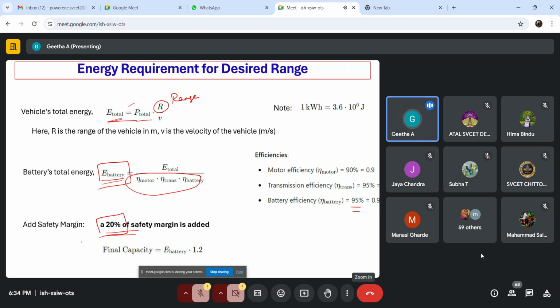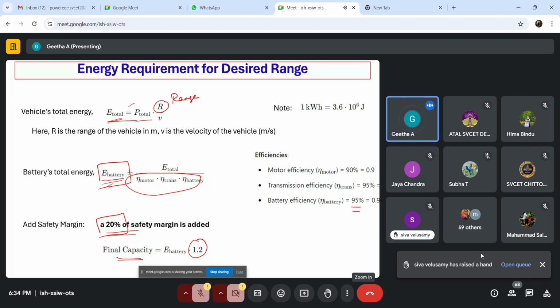So usually we consider 20% as the safety margin while designing a battery. Okay, so with the actual battery energy, we should add 20% so that we get the final battery capacity. So E battery into 1.2, that is 100 plus 20%. Okay, we get the final battery capacity, right?